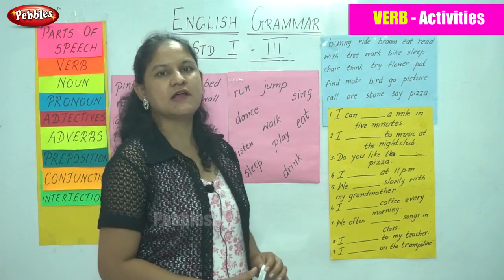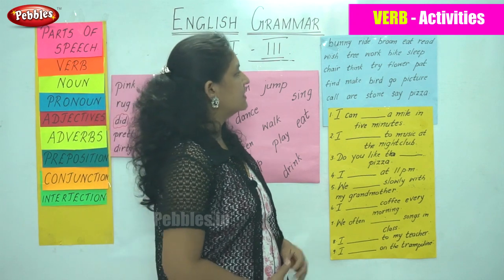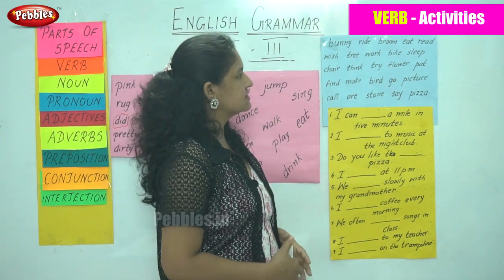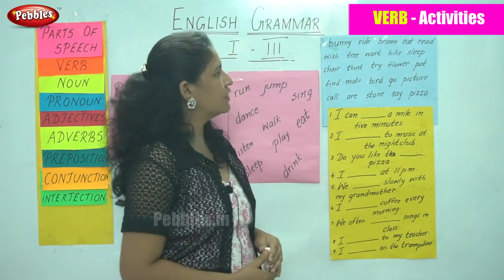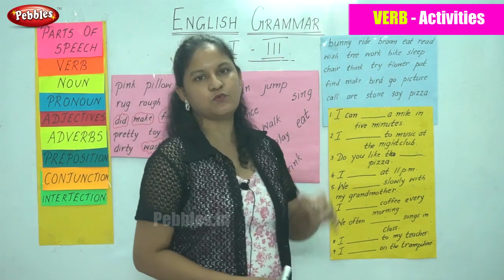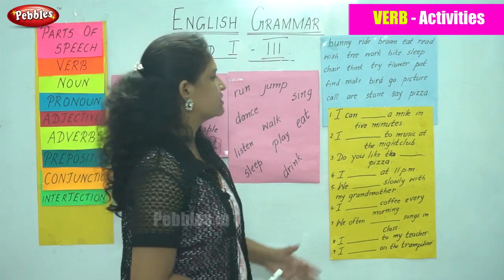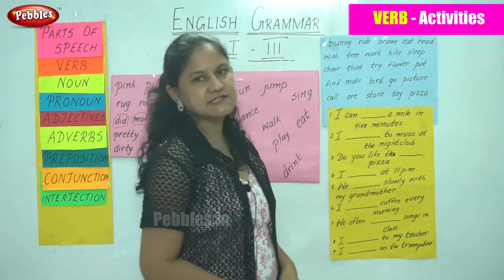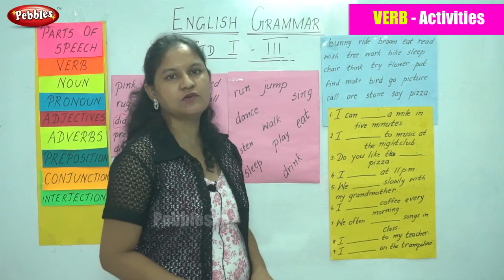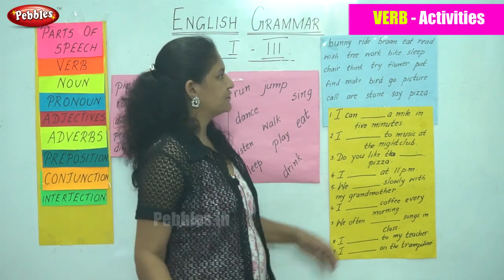Now we move on to our next activity. We are given certain words, and we are first going to circle the verbs or the action words and then match them with these sentences. So let us find out the words first.